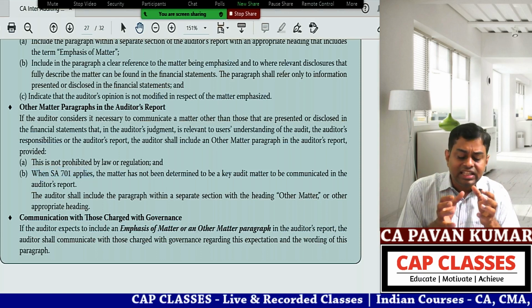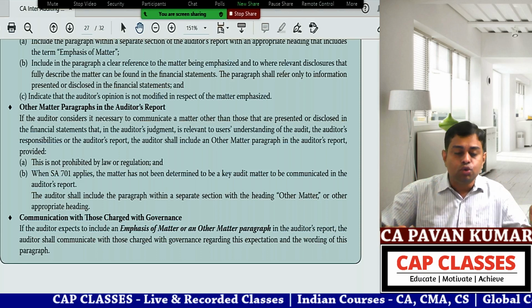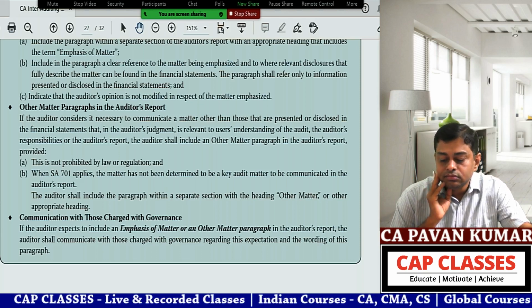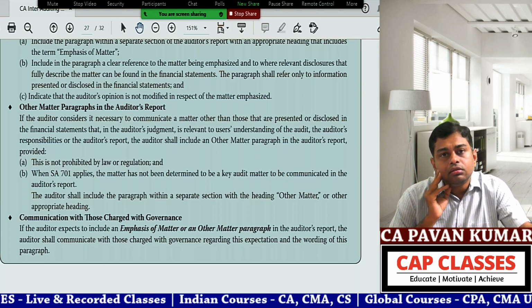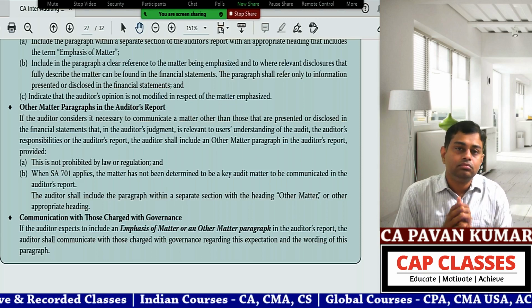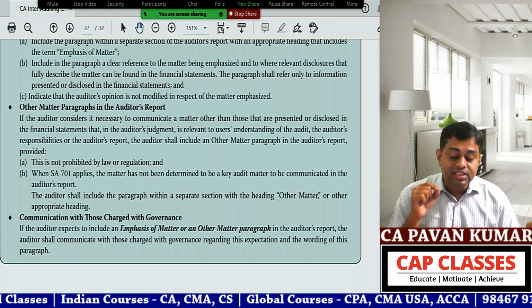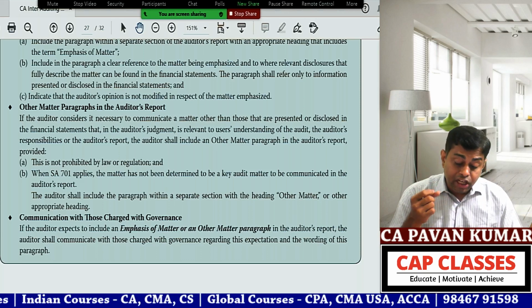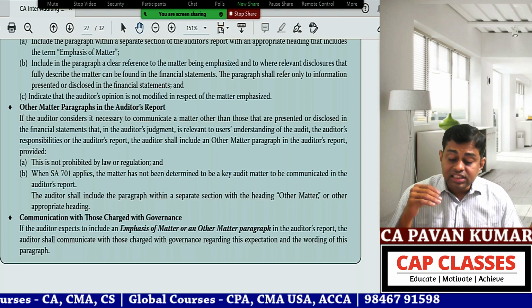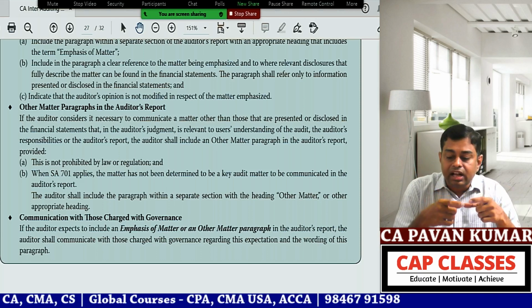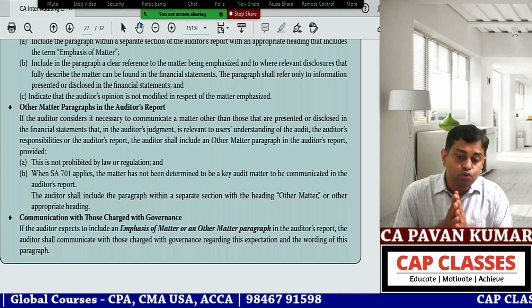Now you tell me, if there is any EOM or OM, do you think I need to communicate this to those charged with governance? Sir, this is an EOM para, this is an OM para. Do you think I need to inform this to those charged with governance or no? You have to communicate. That is what they said in the last para. Communication with the TCWG: if the auditor expects to include an EOM or OM in the auditor's report, the auditor shall communicate with those charged with governance regarding this expectation and the wording of this paragraph. This paragraph with this wording I am going to include in my audit report, I am communicating it to you.